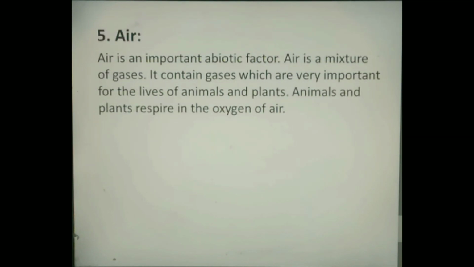Air. Air is an important abiotic factor. Air is a mixture of gases. It contains gases which are very important for the lives of animals and plants. Animals and plants respire in the oxygen of air. Respiration is a necessary process to live. Plants, in addition to oxygen, also need carbon dioxide from air to make their food.